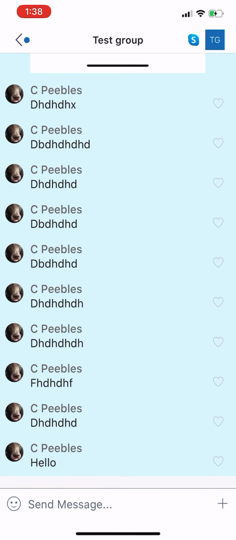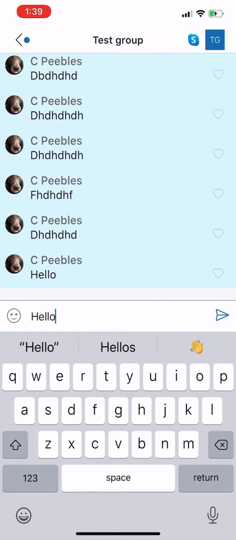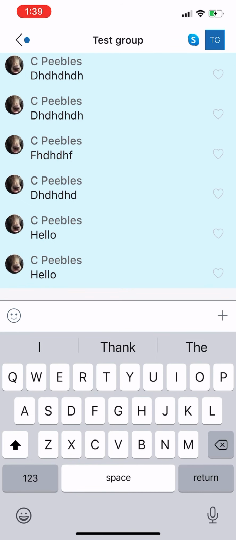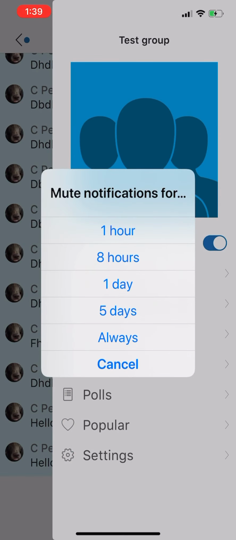So say something once when you first join the group, type, hit the arrow, and then you can mute the group after that. To mute the group, you would come to your upper right-hand corner, that TG symbol, which will be a Pokeball in the main group. Click that, and then come down to mute right there underneath the picture and turn that on. You can choose to mute for an hour, 8 hours, or whatever you would like.